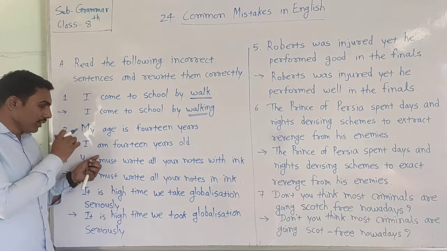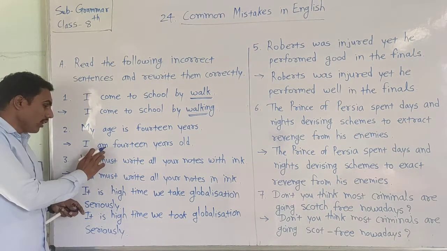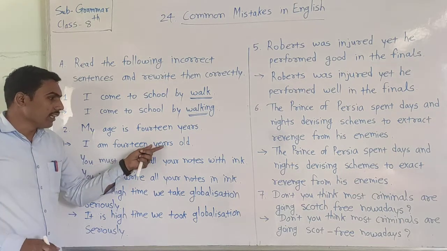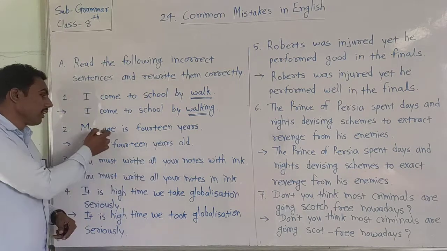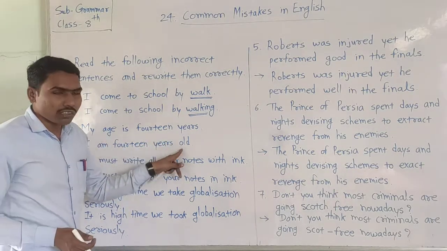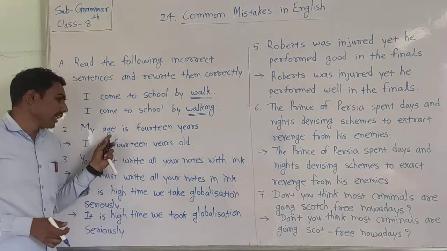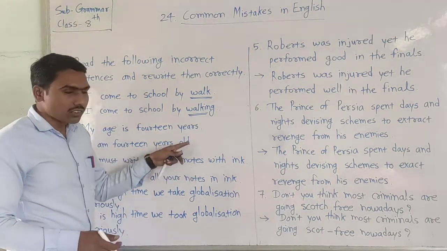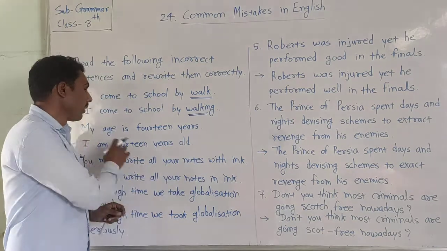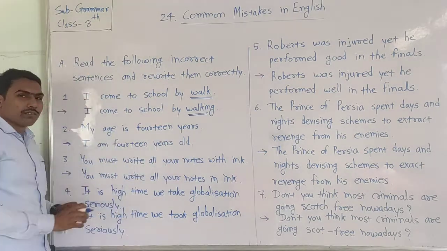I am, here we use the to be verb. I am 14 years old, and here we use old. Instead of this, my age, we use old. I am 14 years old. You can write this sentence in this way.